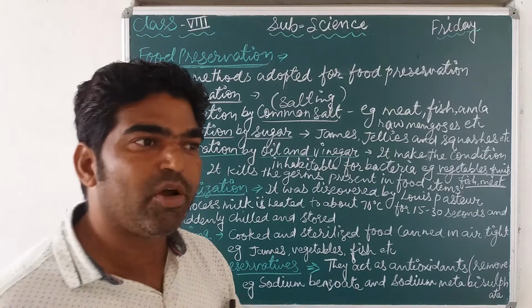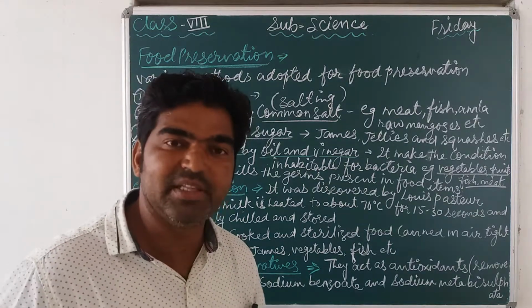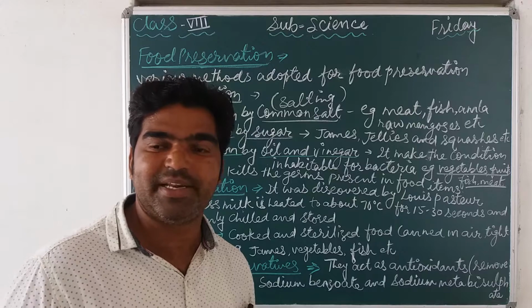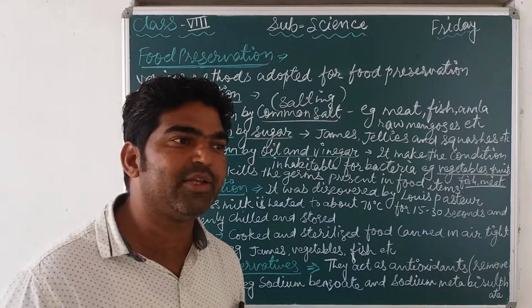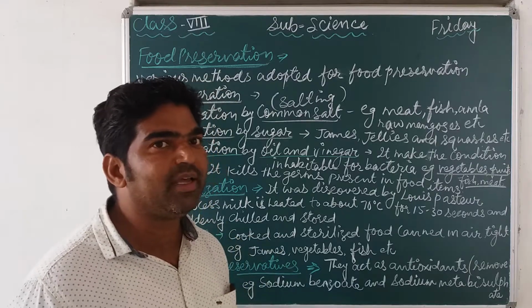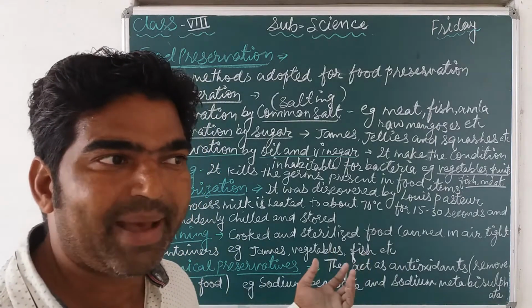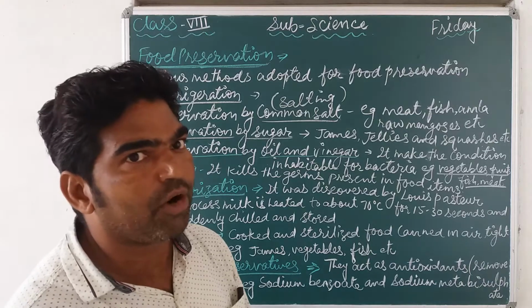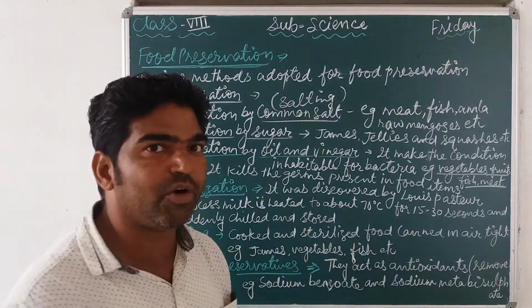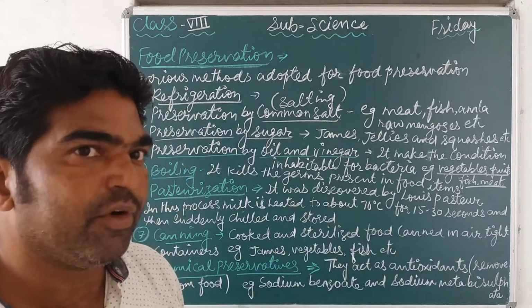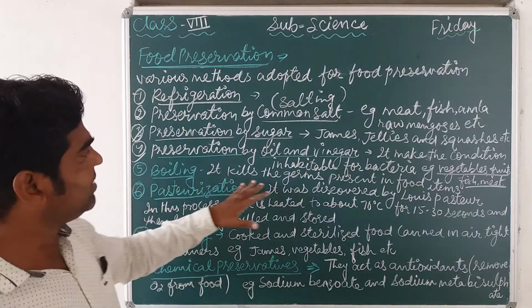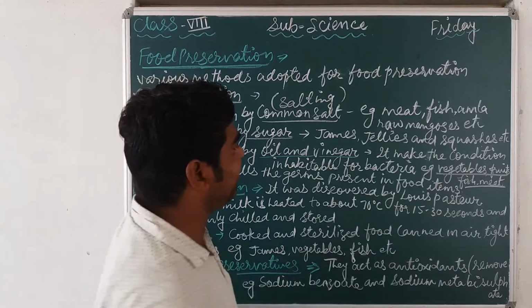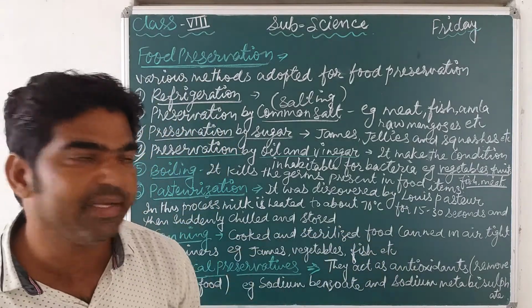Normally we can boil the water, especially in the rainy season, because rainwater has microbes, so we can heat and boil that water and use it. So this is also a method for the purification of water, and a method of preservation of food like water and milk. It kills the germs present in food items like milk and water.